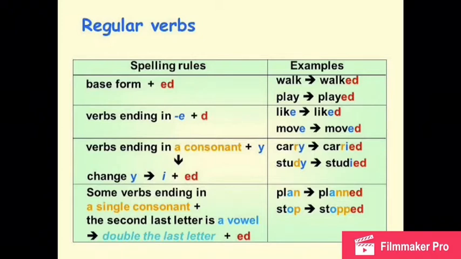We have a consonant, vowel, and consonant. So you have to double the last letter. For example, write double N or double P. And then write the letters ed, and it's in past.